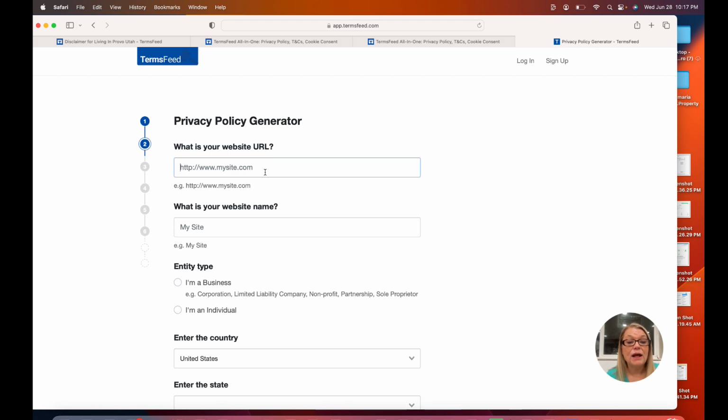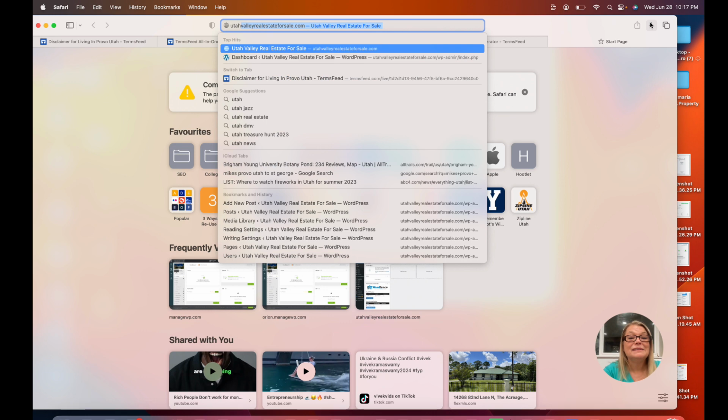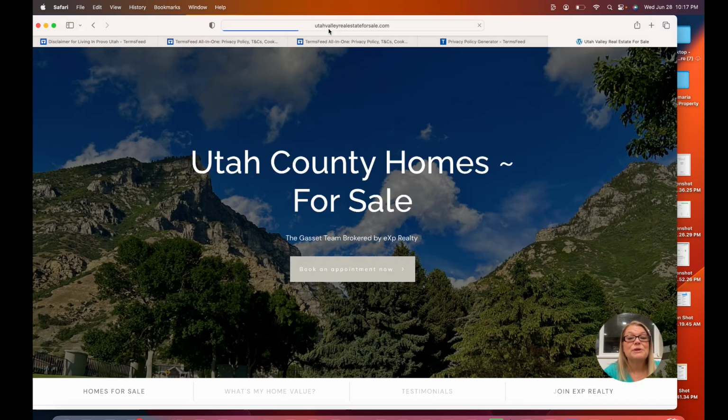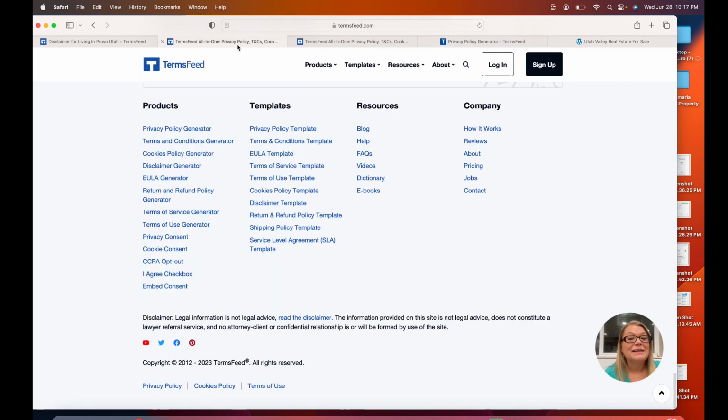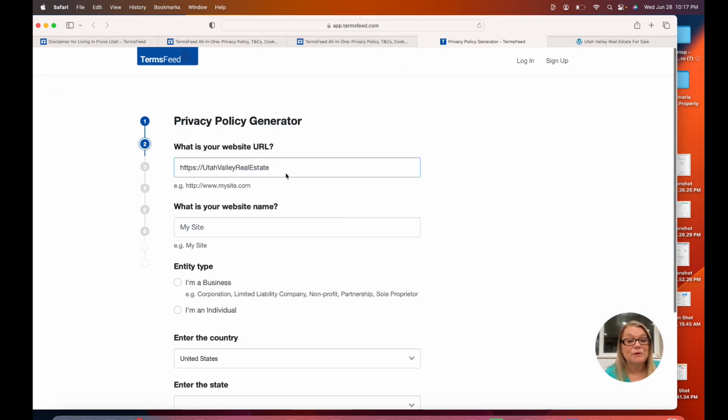Now, what my URL is, so I don't have one for my Utah site, so I have one already on my Provo site, but I will do this one here. Let me make sure what my, that's funny. Let me just double check. Yeah, okay, I thought I was right. I just want to make sure it goes there. Yeah, okay. All right, where were we? Okay, here we are.